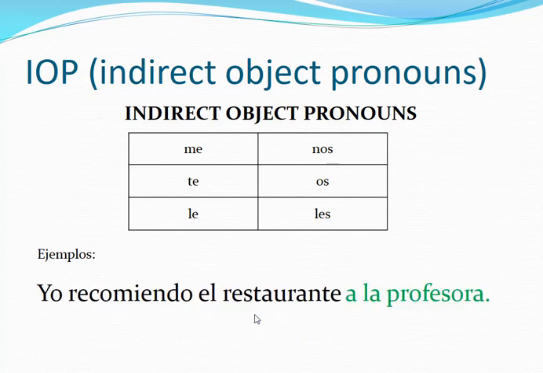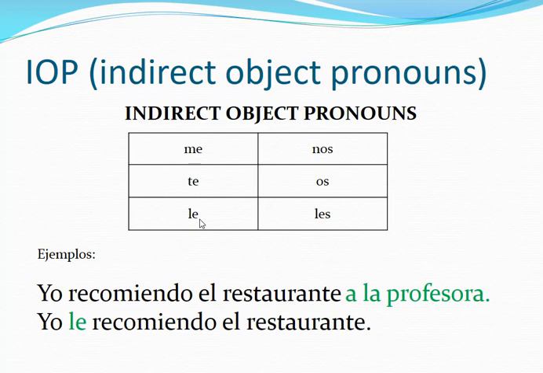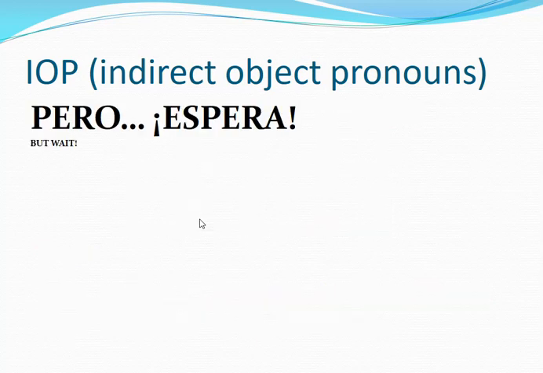Yo recomiendo el restaurante a la profesora. If it's one person, that is not a mí, which will be me, or a ti, which will be te. If it's a person, a la profesora, a mi madre, a María, a Juan, al profesor, one person, whoever it is, it's going to be le. Yo le recomiendo el restaurante.